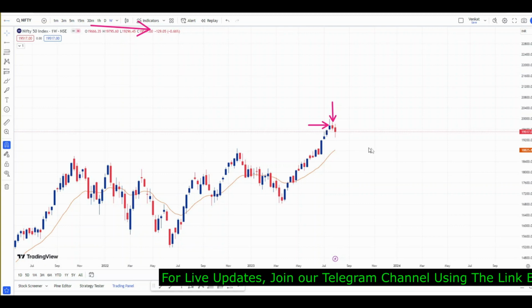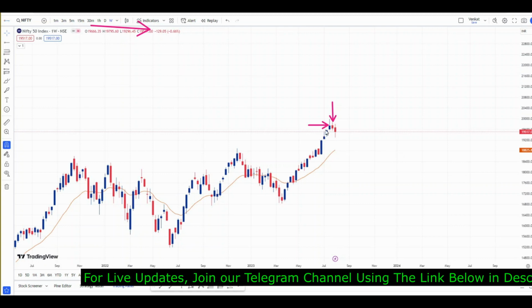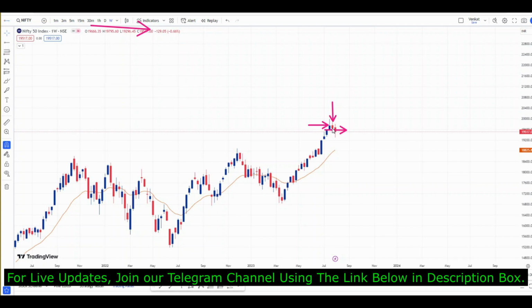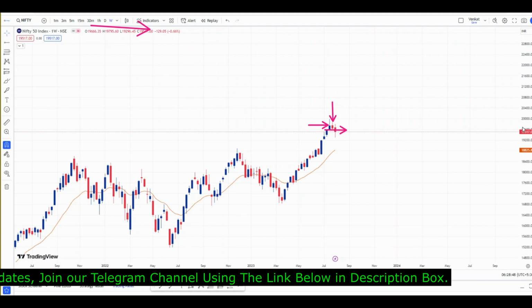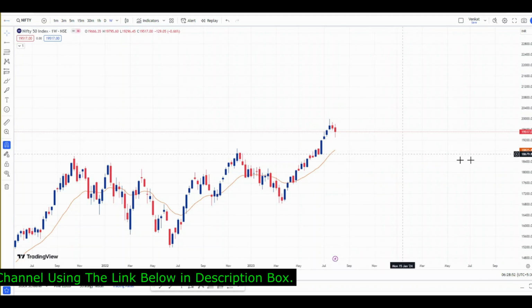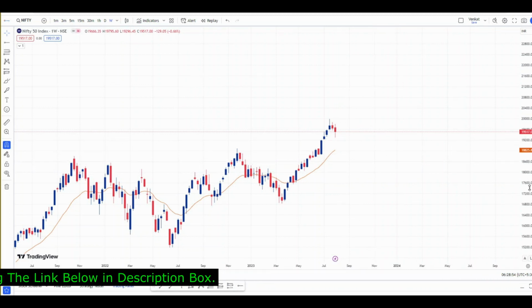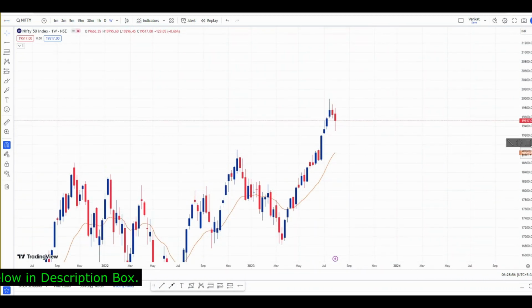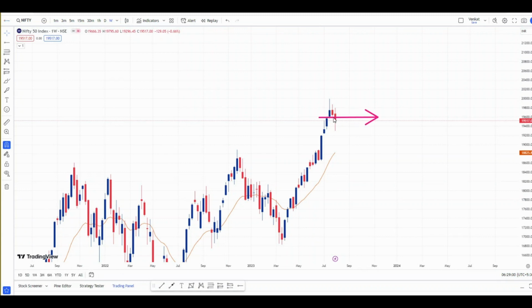That is, if we see a close below this candle low, then this spinning top and this inside candle will get activated. Now, this week's candle closed exactly below this level. I will zoom in, you can clearly see. This week's candle closed exactly below this level. That is, it has given a breakdown of this candle and also a close below this candle. So this spinning top and this inside candle are now activated.